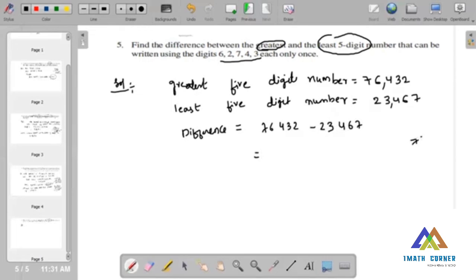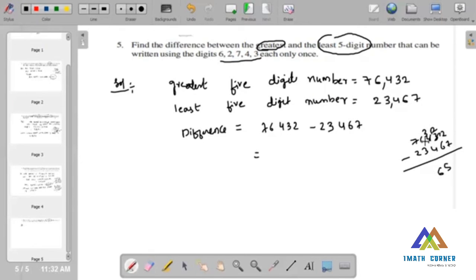So 76,432 minus 23,467. Now 12 minus 7 is nothing but 5. Now here will be 2. 2 cannot go into 6, so carry forward 12. 12 minus 6 is nothing but 6.